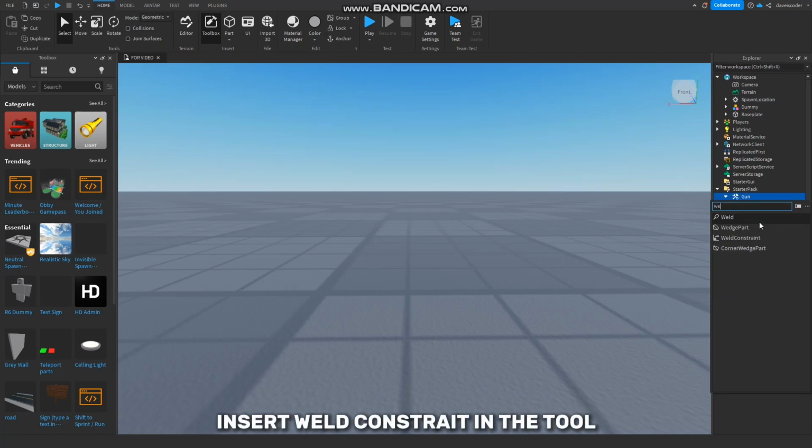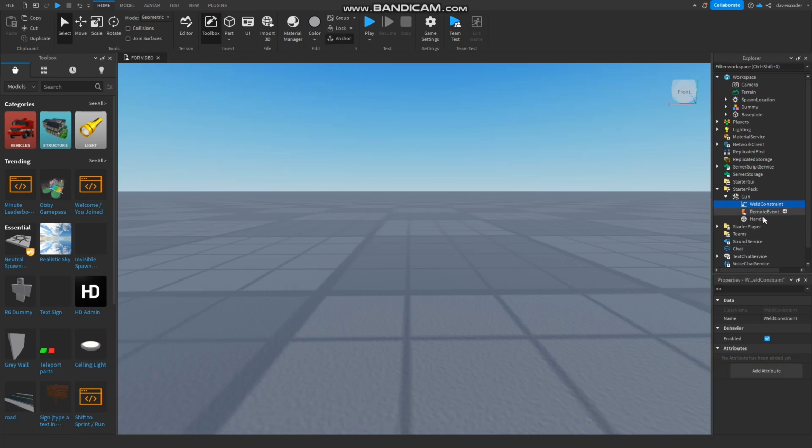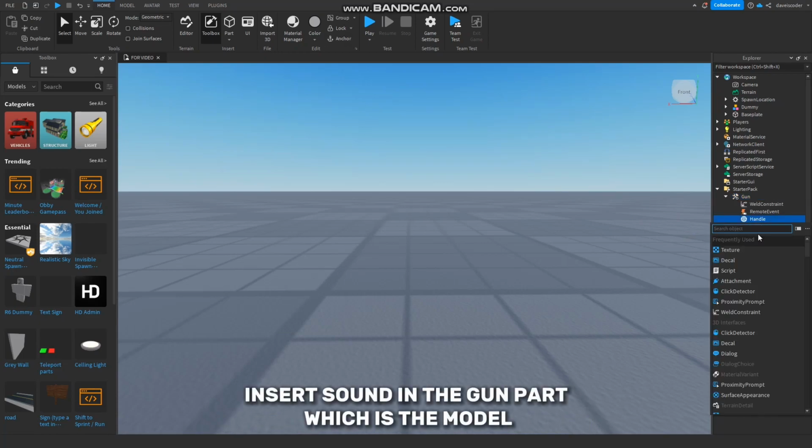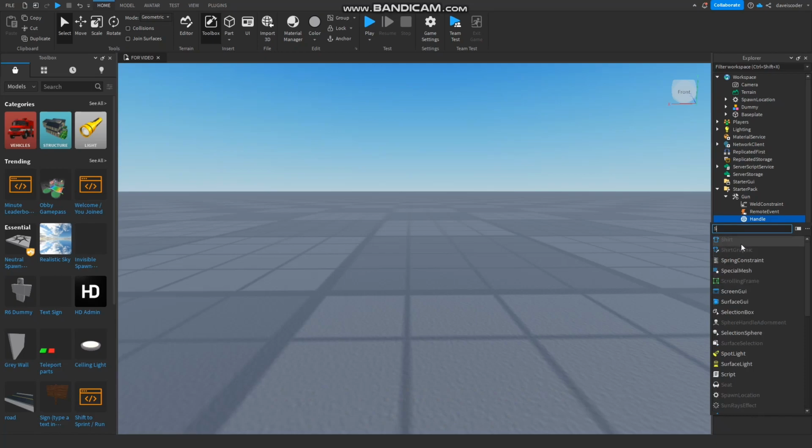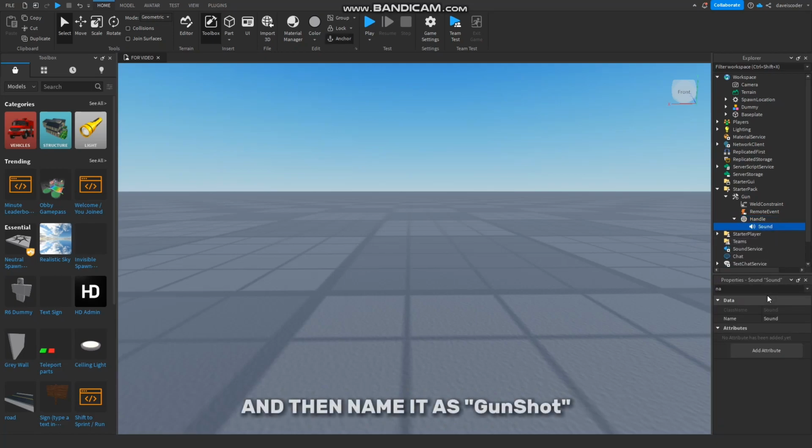Insert weld constraint in the tool. Insert sound in the gun part, which is the model. And then name it as gunshot.